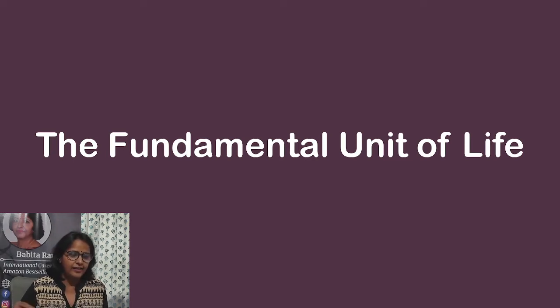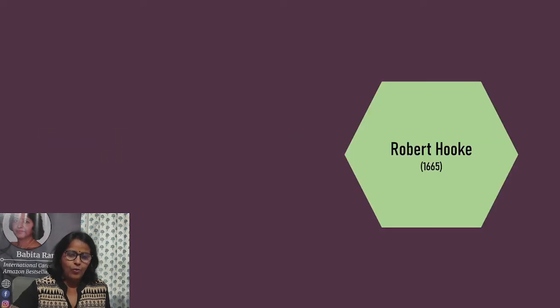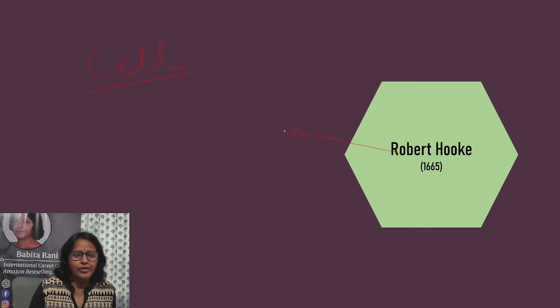Let's begin the class. This is for students of Standard 9, the fundamental unit of life. What is the fundamental unit of life? As you have studied in class 8, cell is the fundamental unit of life. Every organism is made up of cells. Let's see what Robert Hooke did for cells.